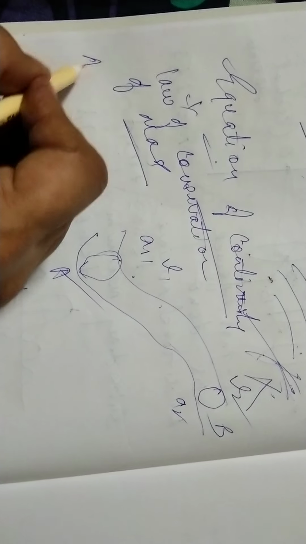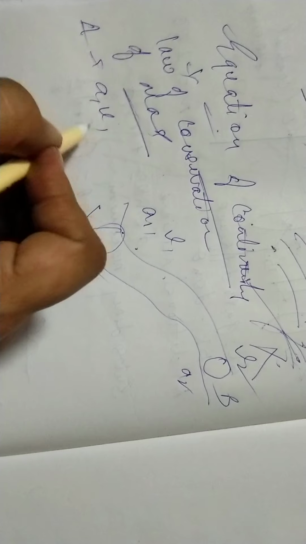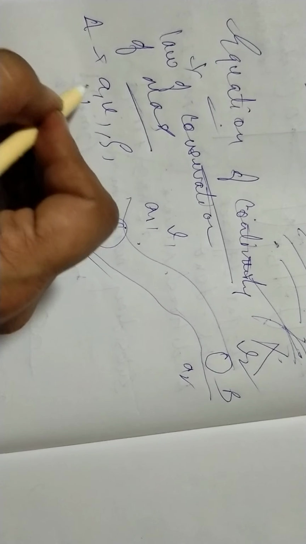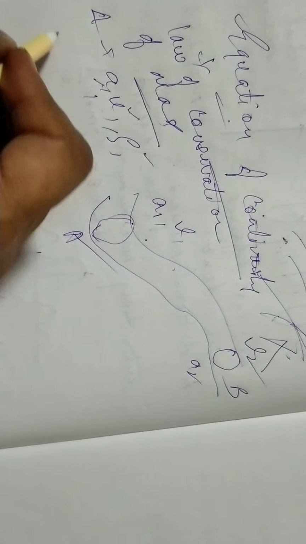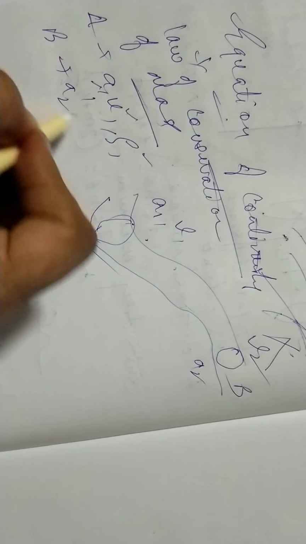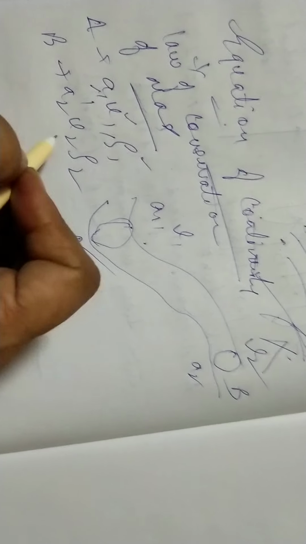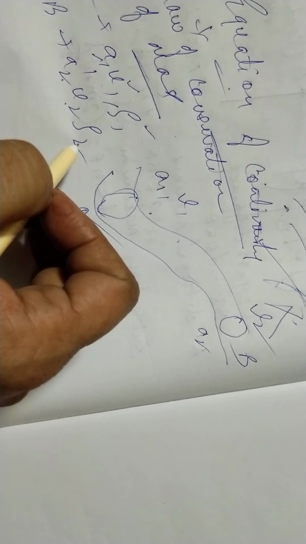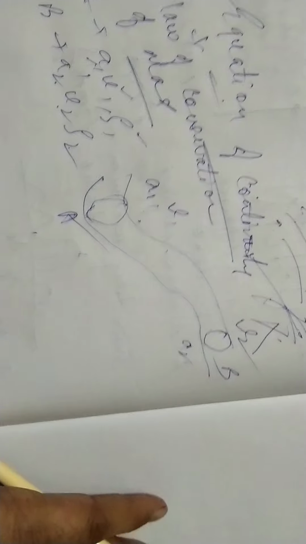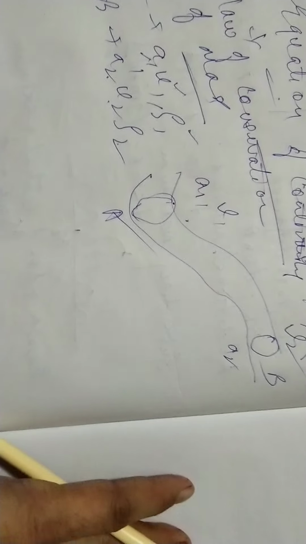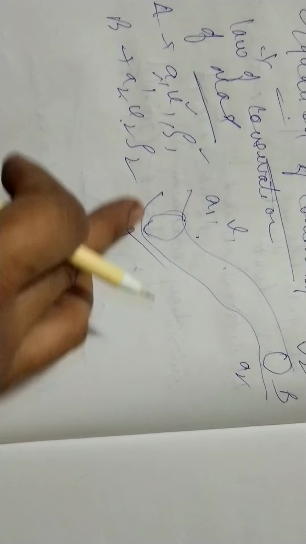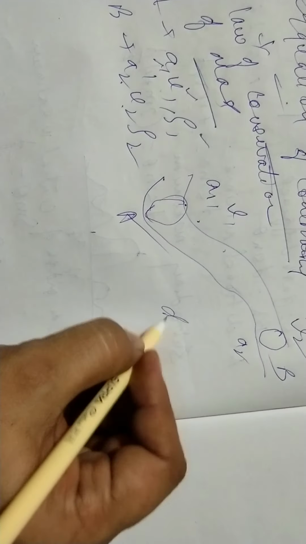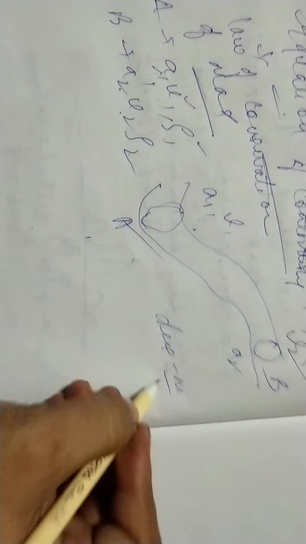So for point A we have A1, V1, rho 1 as the area of cross section, velocity and the density. At point B we have A2, V2 and rho 2. This is the area of cross section, velocity and the density at that particular point. Okay, now we have the mass of the liquid entering the point A. This is the point A. So whatever mass, density is equal to mass by volume.